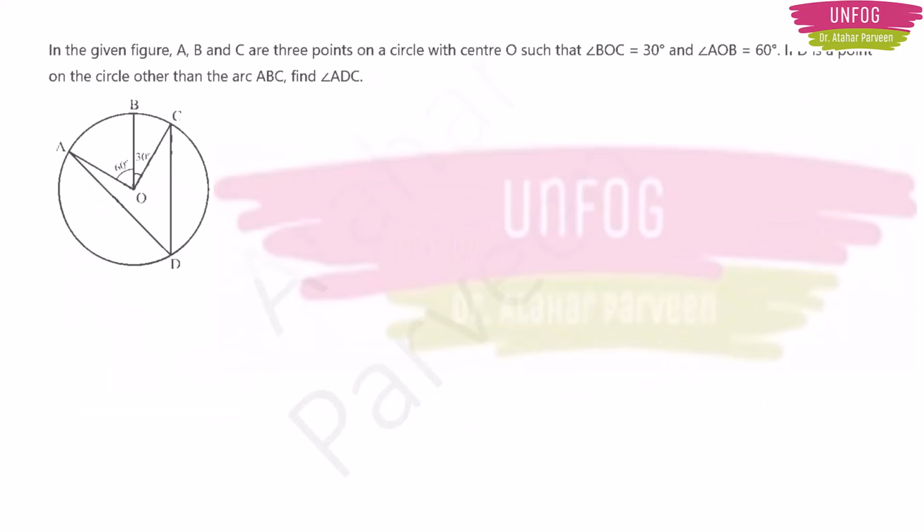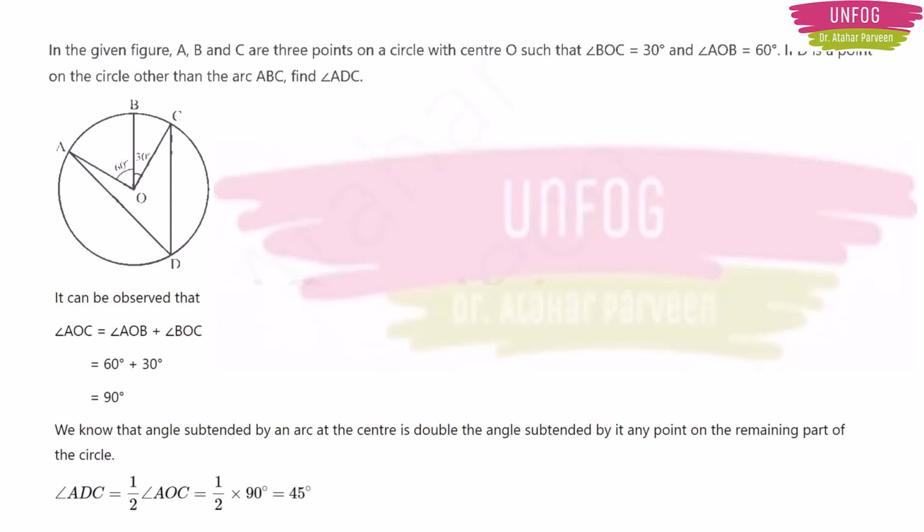Next important example. In the given figure, A, B and C are 3 points on a circle with center O such that angle BOC is equal to 30 degrees and angle AOB is equal to 60 degrees. If D is a point on the circle other than the arc ABC, find angle ADC. So here it is very simple, because you can easily observe that angle AOC is equal to angle AOB plus angle BOC. So this will give you 60 degrees plus 30 degrees is equal to 90 degrees.